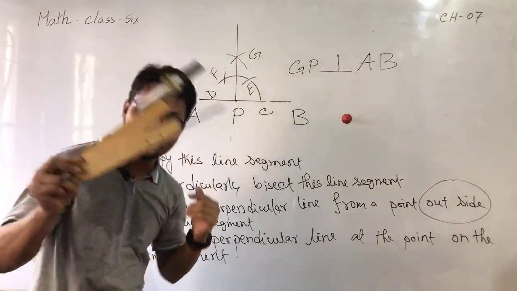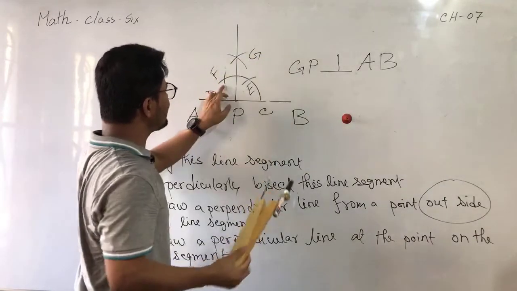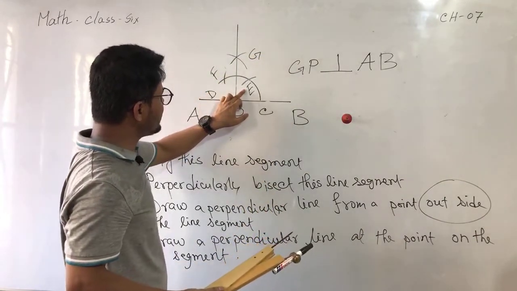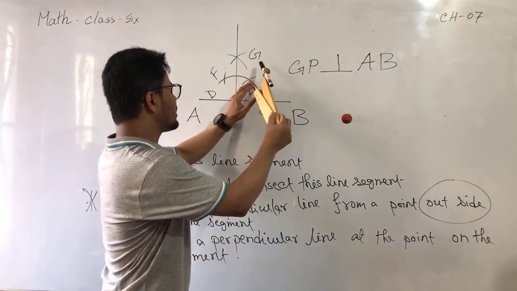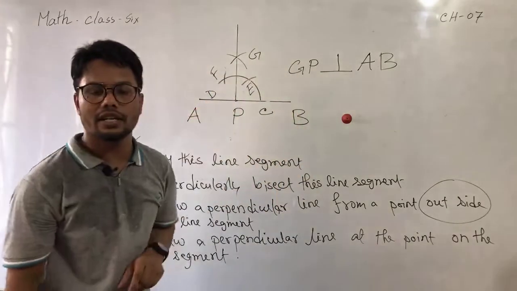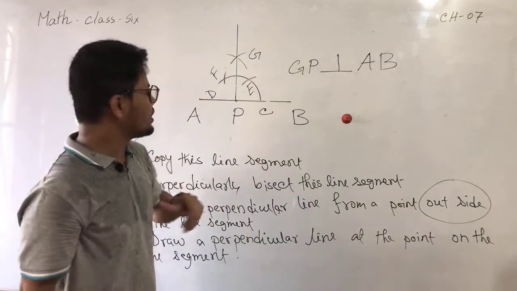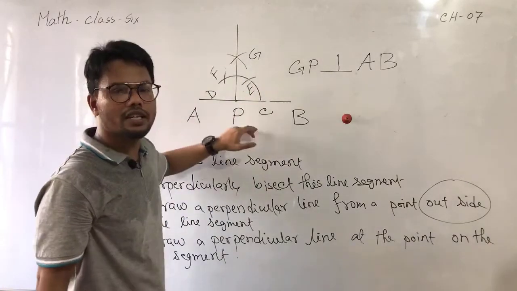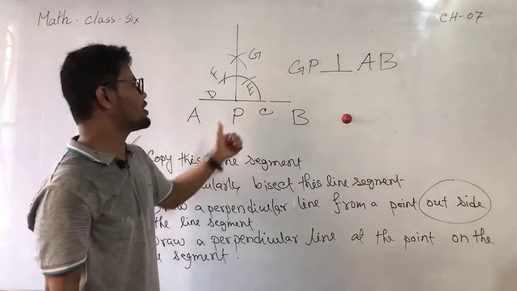Now taking the same radius placing the pointer at F, draw another arc above EF, and taking the same radius placing the pointer at E, draw another arc on the previous arc. These two arcs intersect each other at the point G. Now join PG, which is the required perpendicular line on AB at the point P.